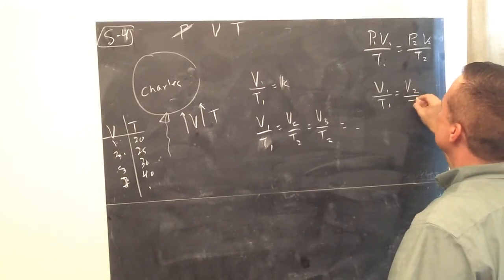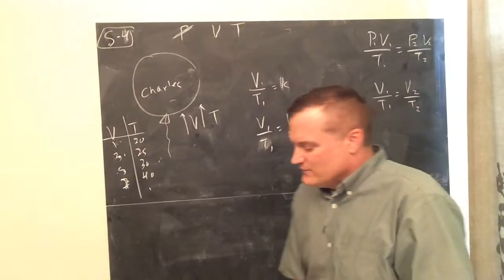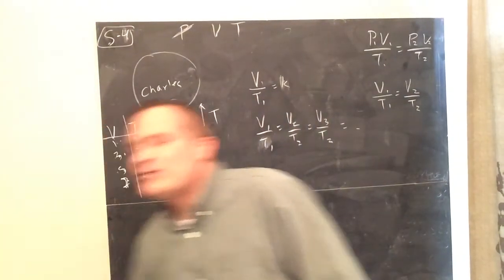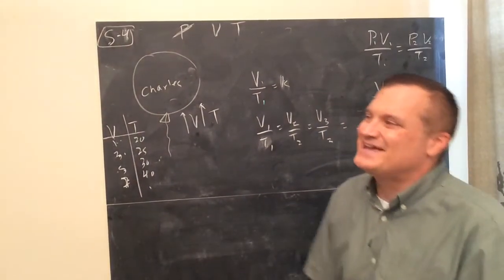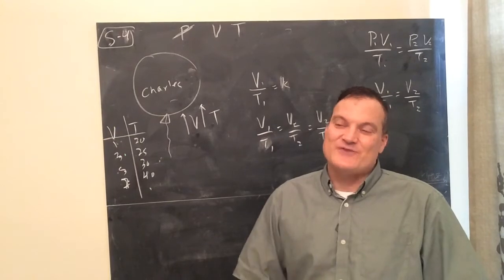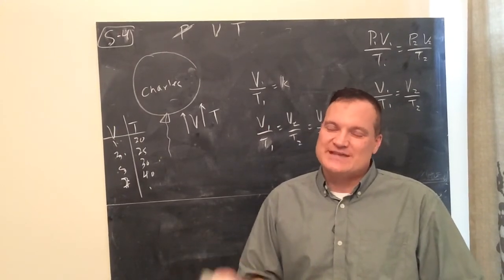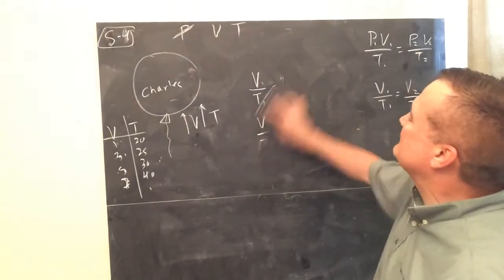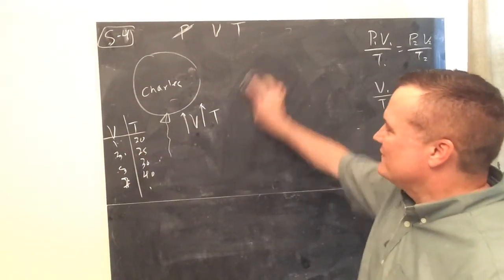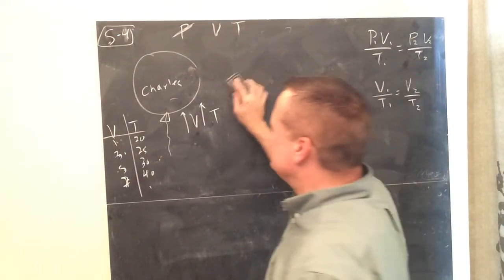His law: at constant pressure, the volume of a gas is directly proportional to its Kelvin temperature. Or you can say the volume and Kelvin temperature are directly proportional at constant pressure. That's Charles' law.